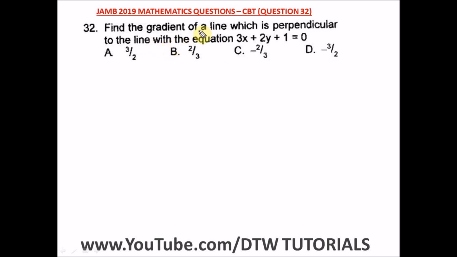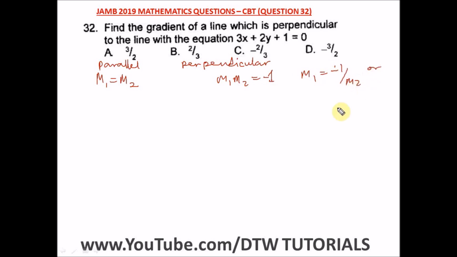Remember, when you come to looking for gradient, when you have two lines that are parallel, their gradients are M1 equal to M2. I hope you remember this. And if it's perpendicular, the lines' gradients are M1 times M2 equal to minus 1, where you can get your M1 as minus 1 over M2, or you can get your M2 as minus 1 over M1.